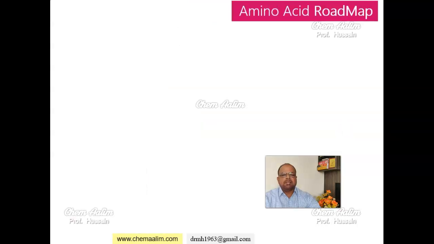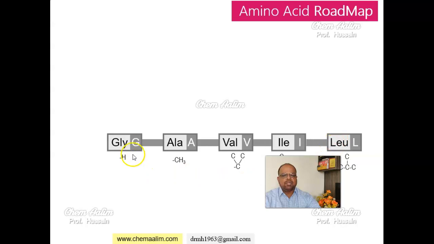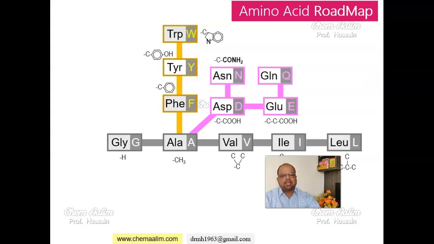Now let us recap the classification of amino acid also, which is very important from the examination point of view, in a different way, roadmap or metro line model. Glycine, alanine, valine, isoleucine, leucine. So this is a gray line, aliphatic amino acids. A yellow line, aromatic amino acid, phenylalanine, tyrosine, tryptophan. Purple line, carboxylic acids or acidic amino acids.